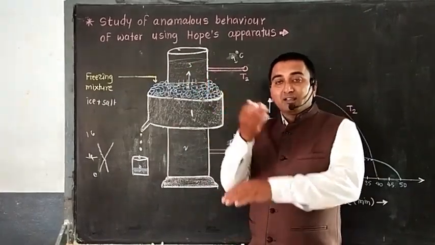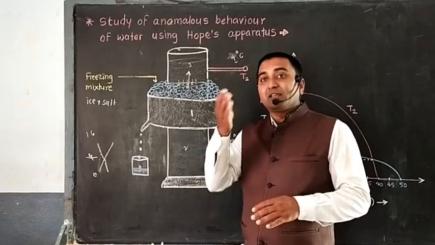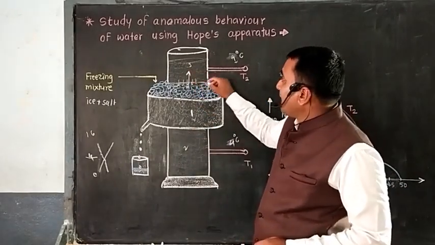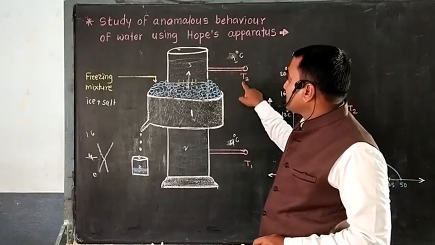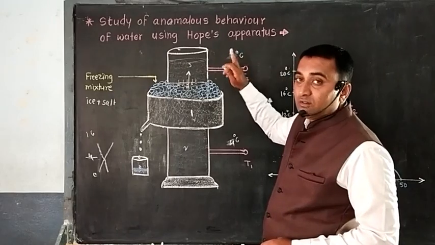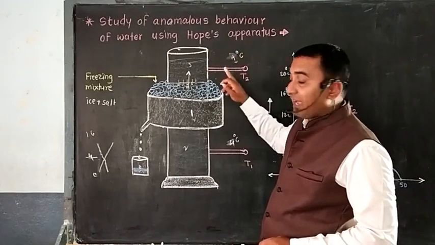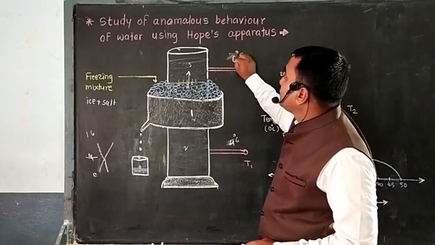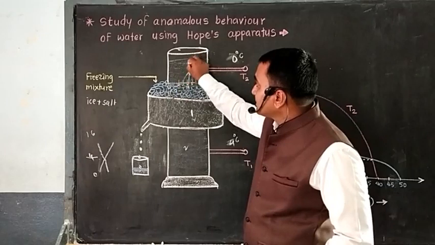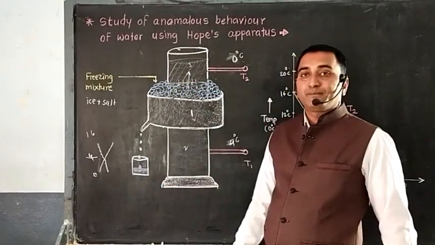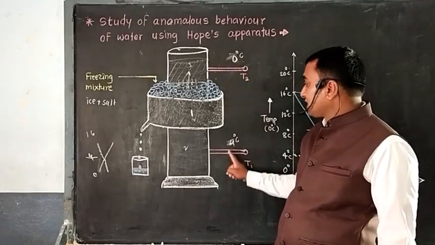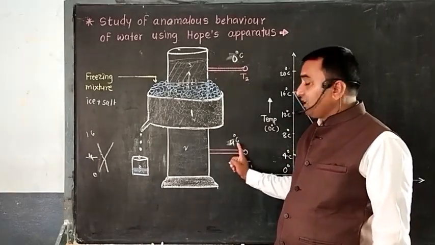And now all the water particles which have less temperature than 4 degrees Celsius start to move upward, and the T2 temperature then starts to decrease. 4 to 3, 3 to 2, 2 to 1, and finally it reaches 0 degrees Celsius, and the upper part, layer number 3, is converted into ice first. Then what happened here? See, when it is 0 degrees Celsius, still the water below this is at 4 degrees Celsius.